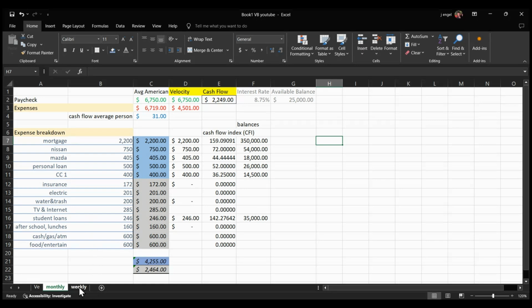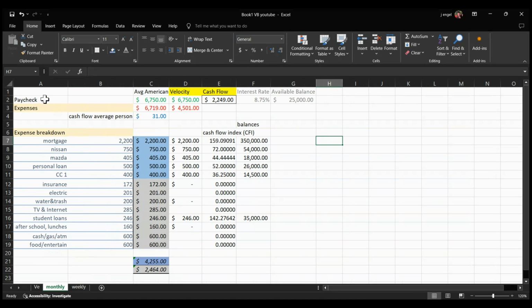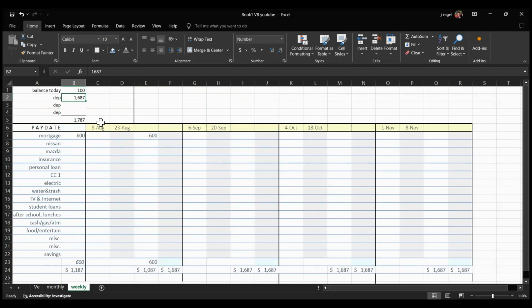Let's go to the weekly tab real quick. The reason the budget's important for the month so you can see everything is so that when you go to the weekly tab, you have an idea of what your projections are going to be for each paycheck. And that's what I have here. Okay. This is very similar to my own personal one. This 1687 is the monthly income divided by 4. Okay, because I'm assuming here in this example that we got two people working in the household and they each make about $16.87 per paycheck.